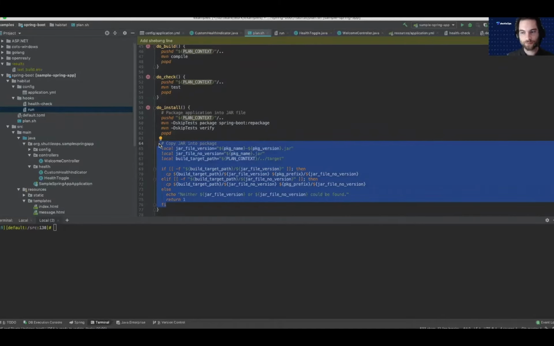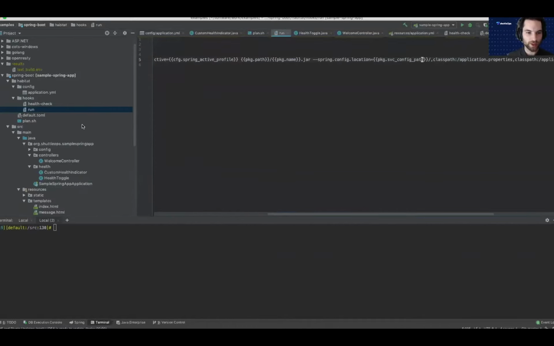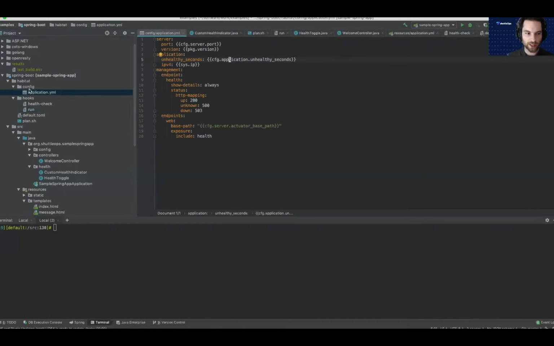Now, in the run hook, we have a simple java -jar invocation, and we render any Java options that we need to add, the active profile that's going to be used by Spring, and very importantly here, we're passing the location of a rendered config directory. And we can see what that looks like here.